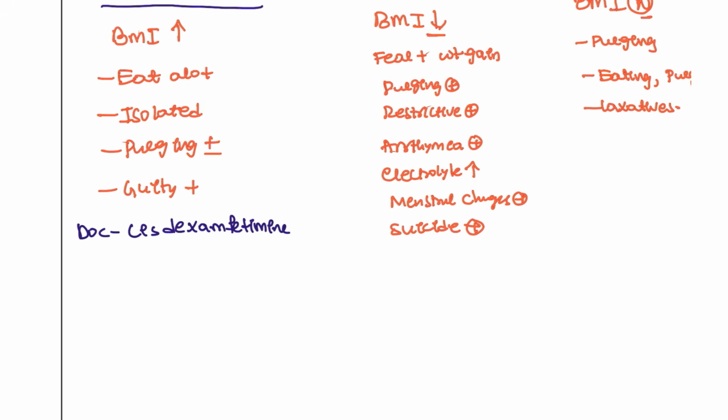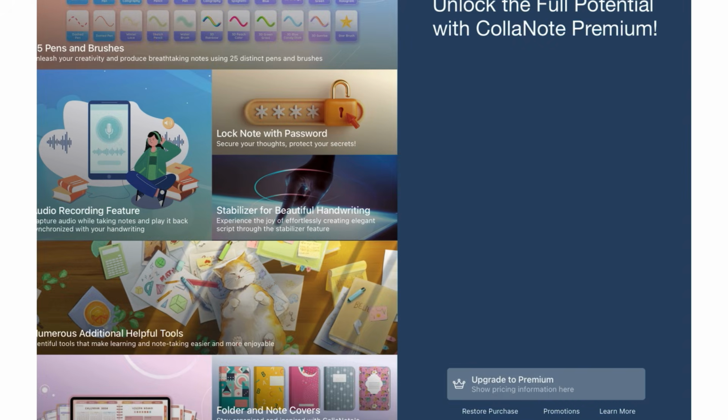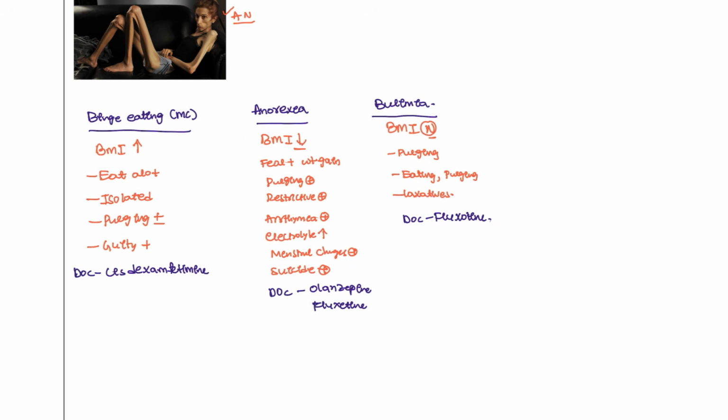And for the patients of anorexia nervosa, the drug of choice is the antipsychotic olanzapine and also fluoxetine. Fluoxetine is given for this patient. And here also the drug of choice is fluoxetine. Okay, these are the eating disorders that can be directly asked in the examination, right?